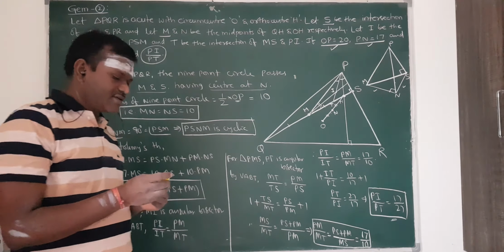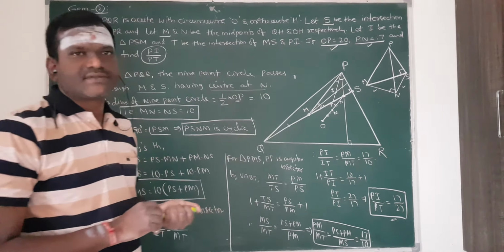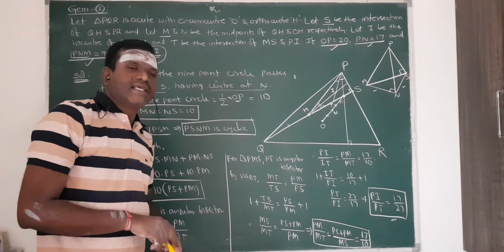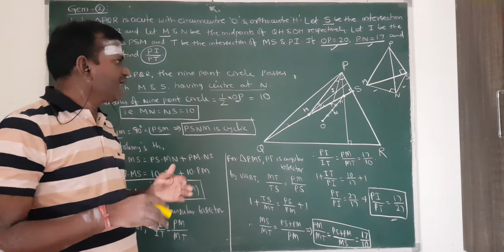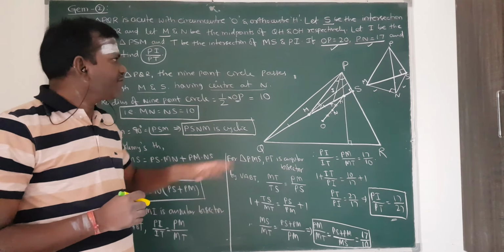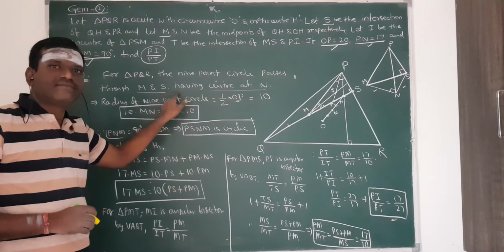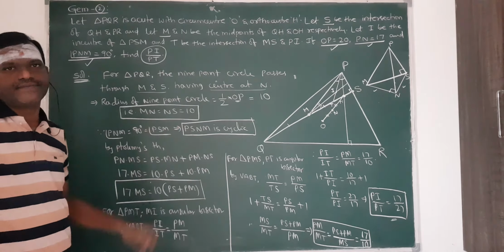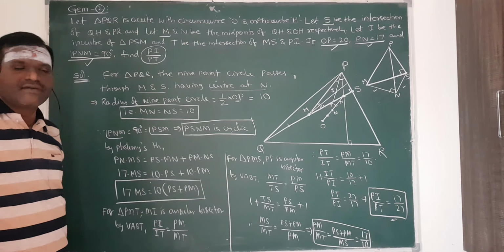So see here how beautiful the question is. If you draw everything in a single diagram, you may get confused about what is given and what we have to do. That's why in geometry, especially, split the diagrams as much as possible. But again you have to combine them to get some relation between them. From this given data only, I got that this is a 9-point circle, so I used the 9-point circle properties at the start. Then all the given data we have to use. That is also one of the important points.